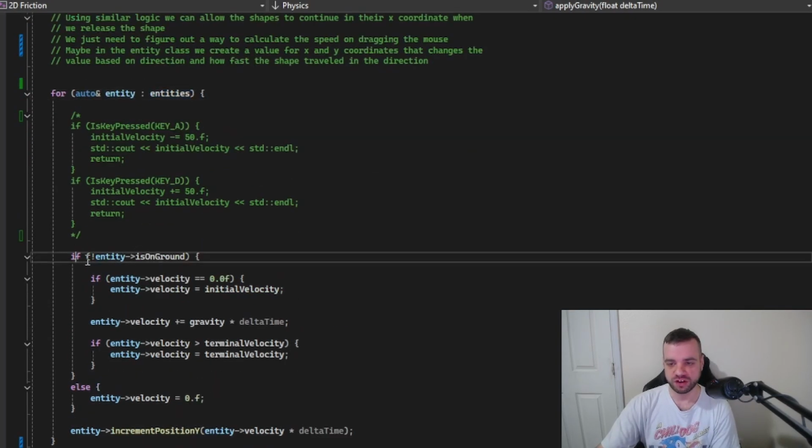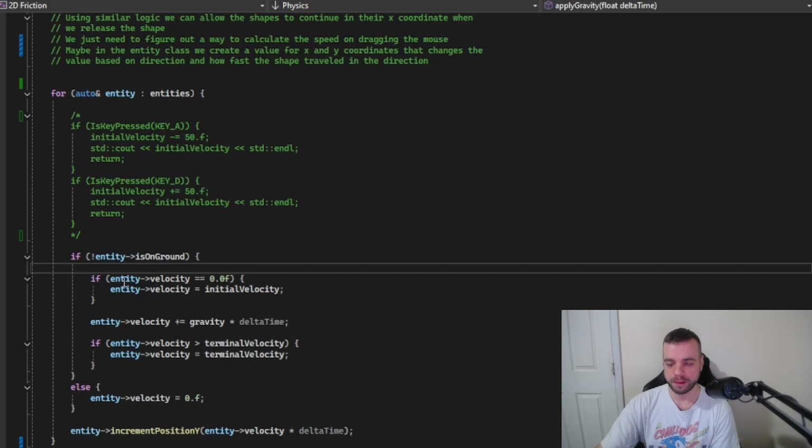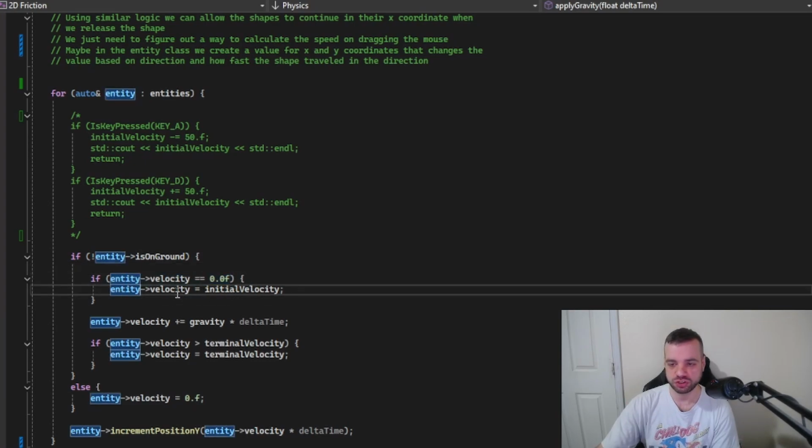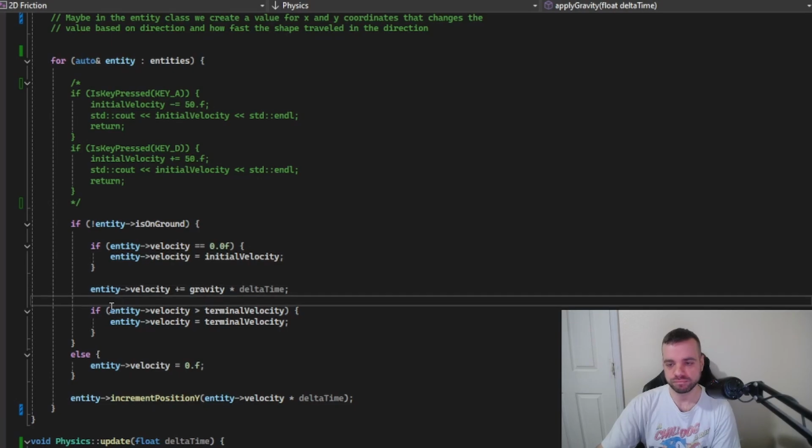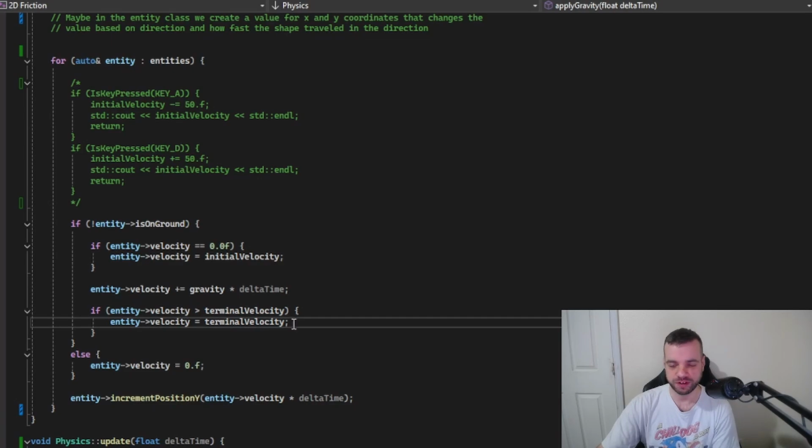If the entity is not on the ground, and if the entity's velocity is 0, then we're applying initial velocity to the entity. Then we're incrementing gravity. And if the entity is greater than terminal velocity, then we're setting it to terminal velocity to max out how fast a shape can move.